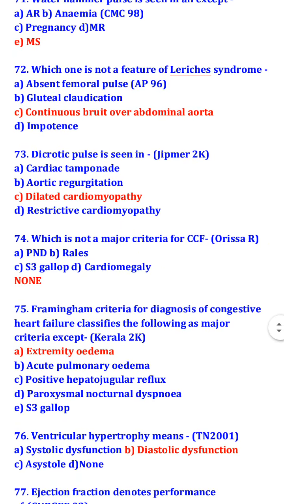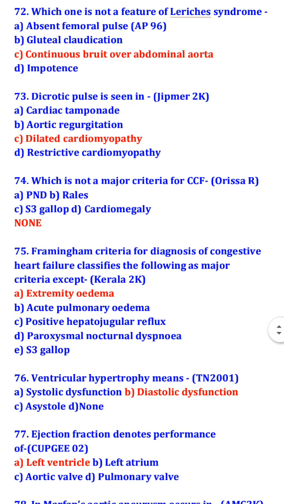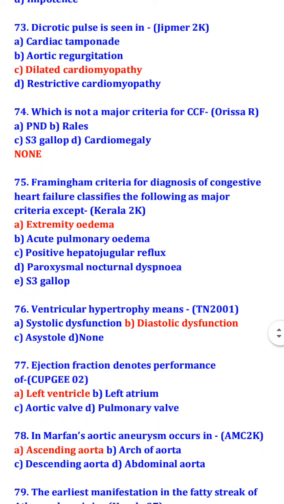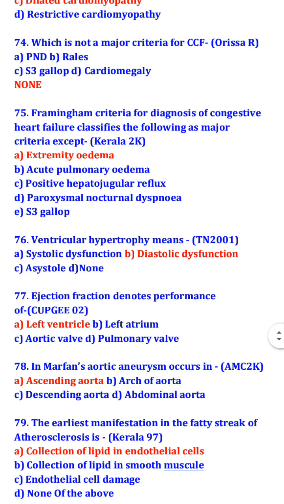Which is not a major criterion for CCF? None. So all these are major criteria for CCF: PND, rales, S3 gallop, and cardiomegaly. Framingham criteria for diagnosis of congestive heart failure classify the following as major criteria except extremity edema. So others are major criteria: acute pulmonary edema, positive hepatojugular reflex, paroxysmal nocturnal dyspnea, and S3 gallop. All are Framingham major criteria for diagnosis of CHF.